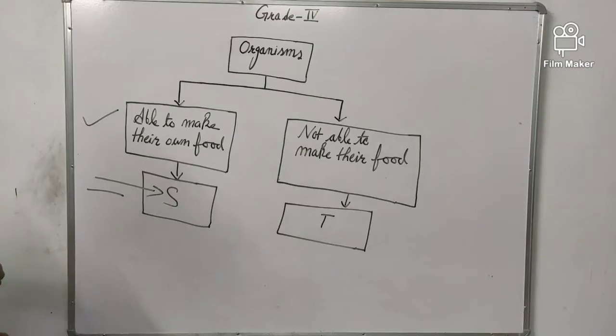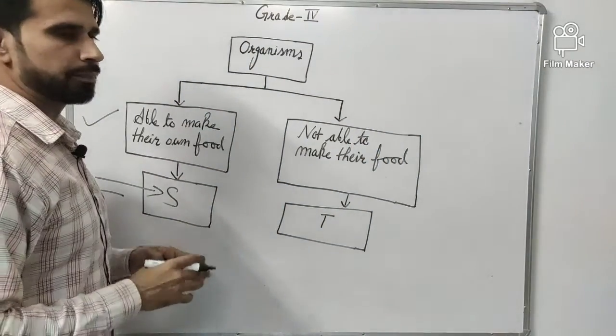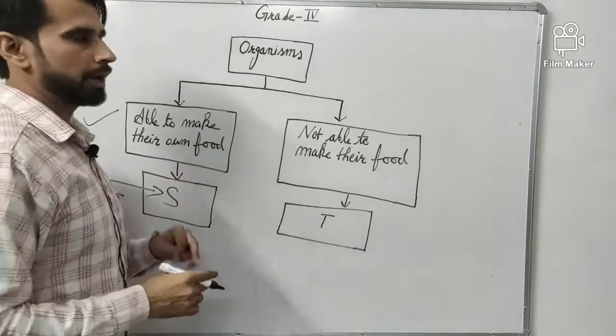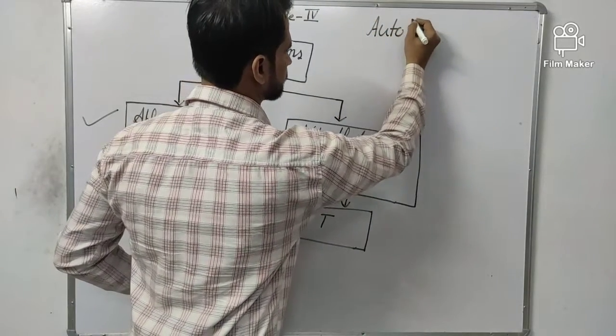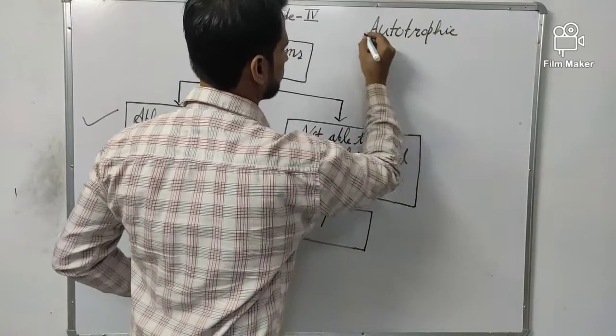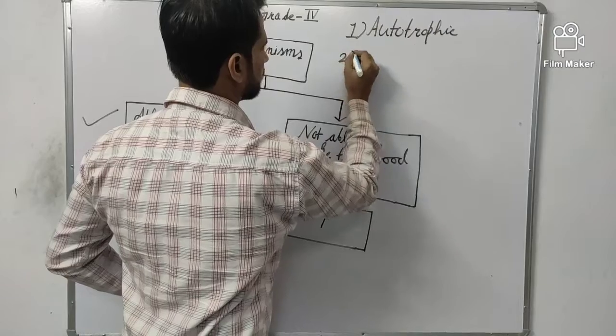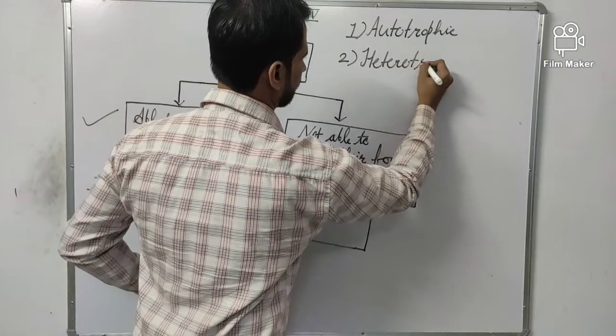So students, on our earth, on the basis of making food, there are two types of nutrition. First one is autotrophic, second one is heterotrophic.